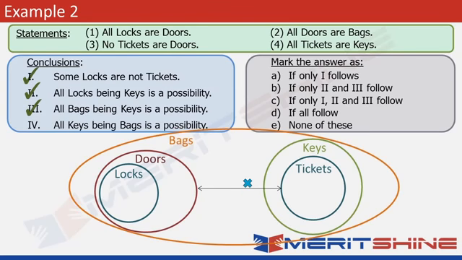Look at this. So now all the keys are contained within bags. So this is also possible. All keys can be bags. So conclusion 4 also follows. So the answer in this case would be option D. All the conclusions follow. I hope you can follow this quite easily.